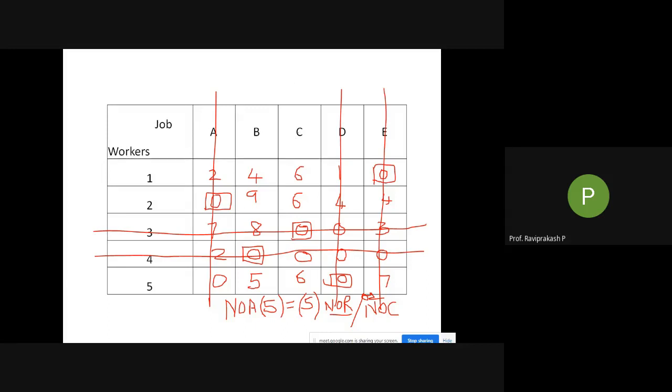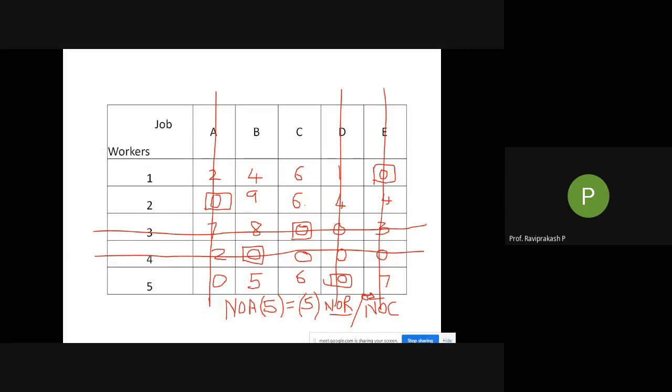So next come to C. How many zeros? There were 2, but one is already crossed off. I'll mark this 0 and I'll cross off this particular row. Now the assignments we got: 1 to E, 2 to A, 3 to C, 4 to B, and 5 to D. So these are the assignments.